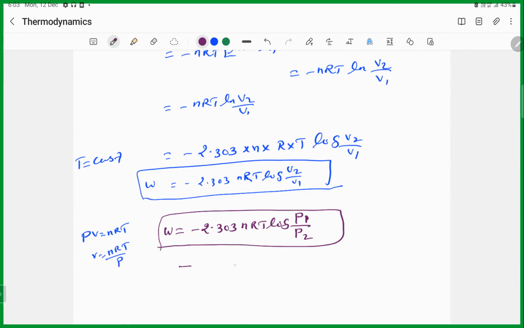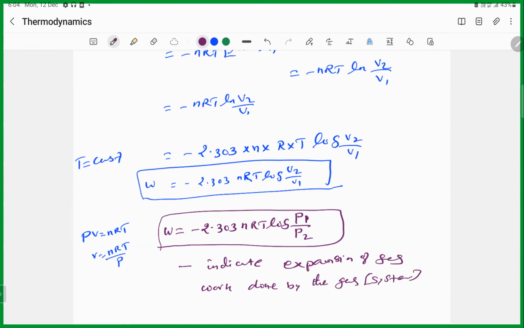The minus sign indicates expansion of the gas, or work done by the gas, otherwise the system. Okay, this is the equation we get here. Next, any doubt? Yes, ma.